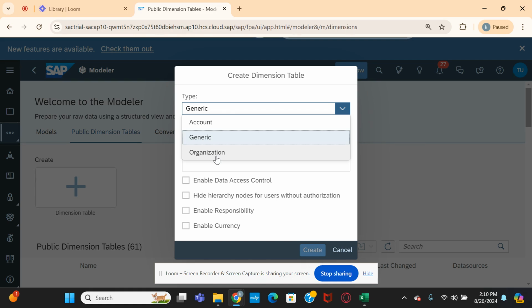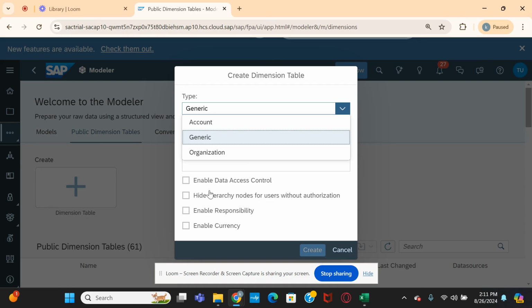In BPC, you can see different types of dimensions, especially when coming to planning. We can see account, entity, category, time, and reporting currency, I mean currency type of dimension. These kinds of dimensions we generally use for planning systems on the BPC side. But when it comes to SAC, here you see account, organization, generic.